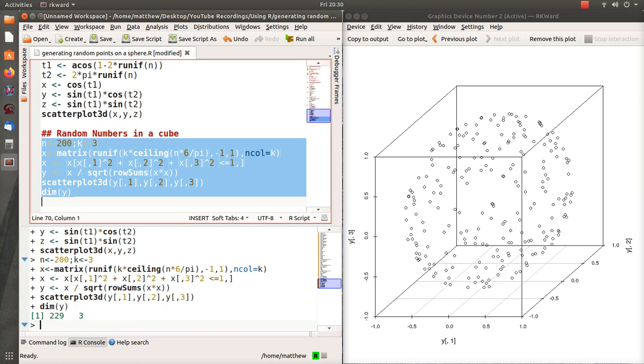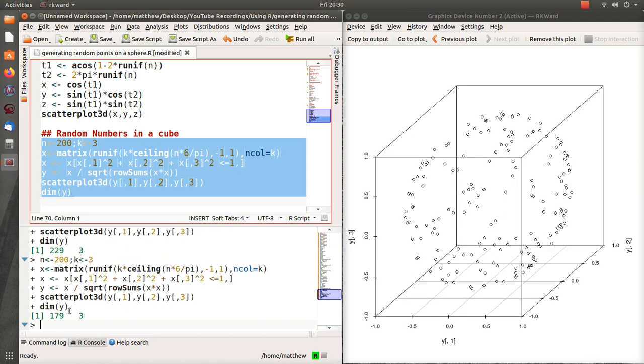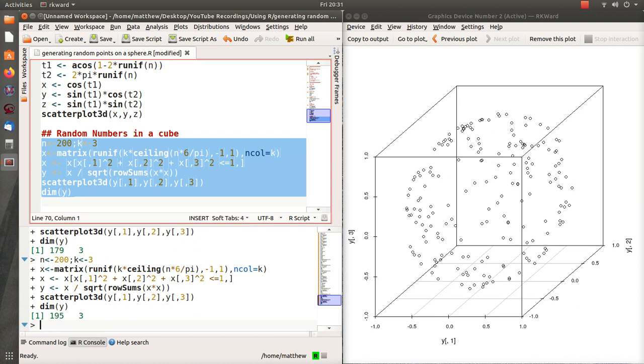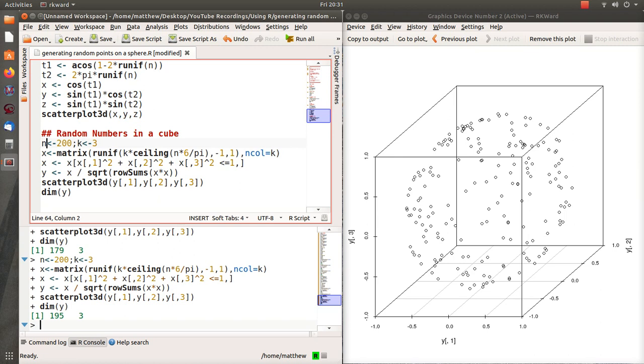And then I put out the dimensions of our vector because I want to see how close we came to 200, and we generated 229. Let's do it again. And here we attained 179. There's 195, and these are all points that are randomly just around the sphere.